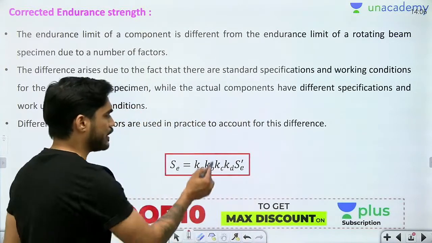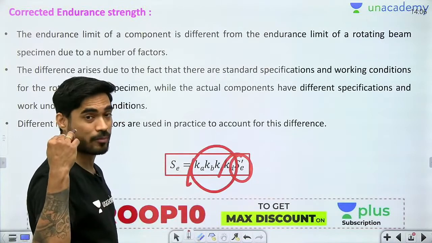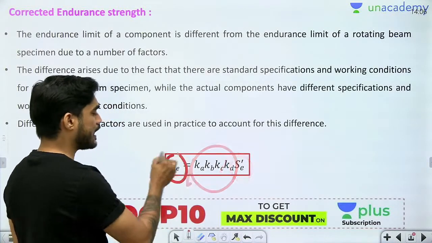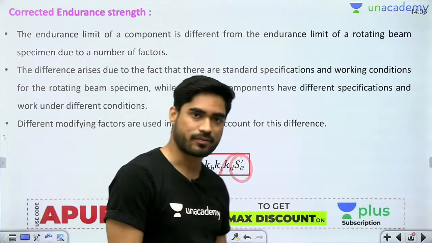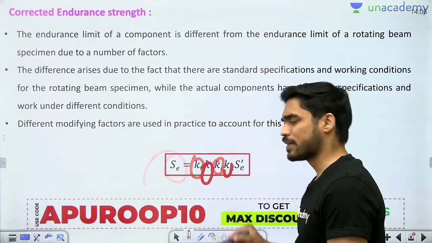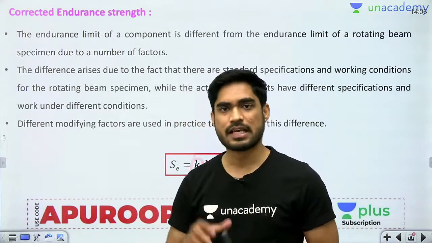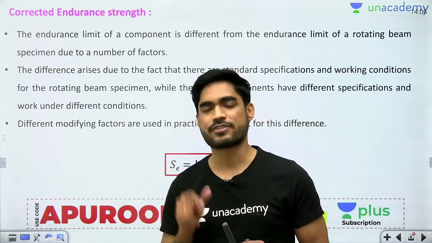Okay, so after multiplying all these factors into the endurance strength we found out from experiment, we will get the actual endurance strength. Okay, now how do we find these factors? You might be thinking, okay, let's say I know the size of the actual machine element, then how will I find the factor of size?